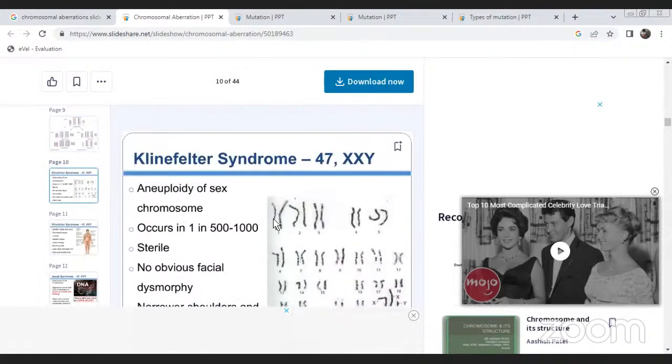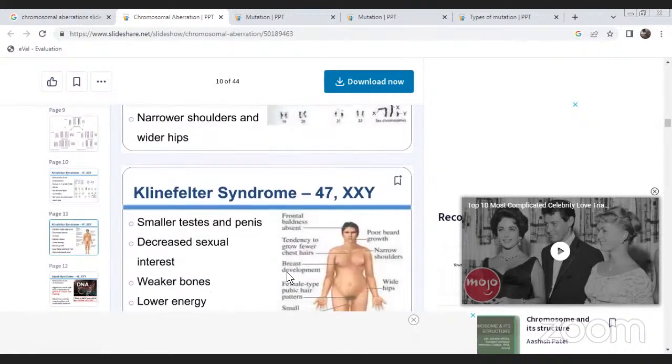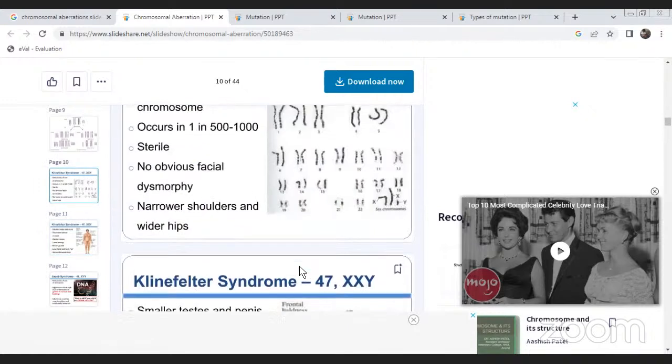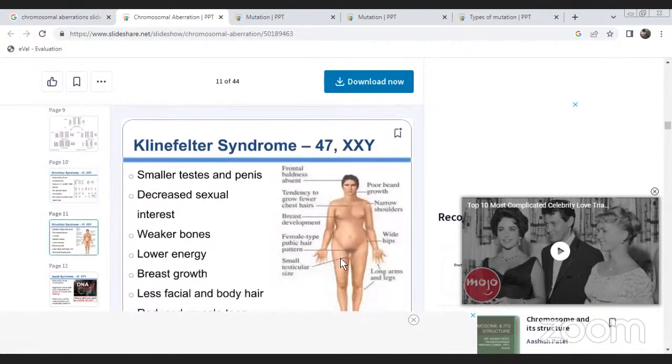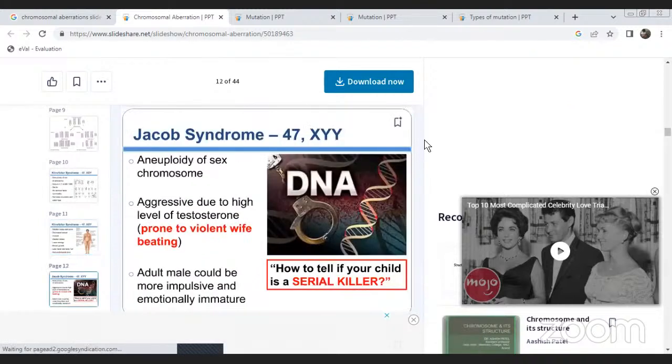We can see this occurs in about 1 in 500 to 1,000 males. It is a sterile condition, with no obvious facial dystrophy, narrow shoulders, and wider hips. Klinefelter syndrome also has smaller testes and penis, decreased sexual interest, weaker bones, and lower energy. Breast growth, and very little facial and body hair. Reduced muscle tone.